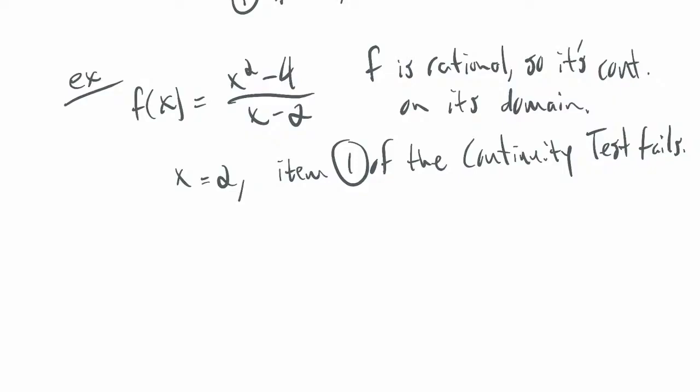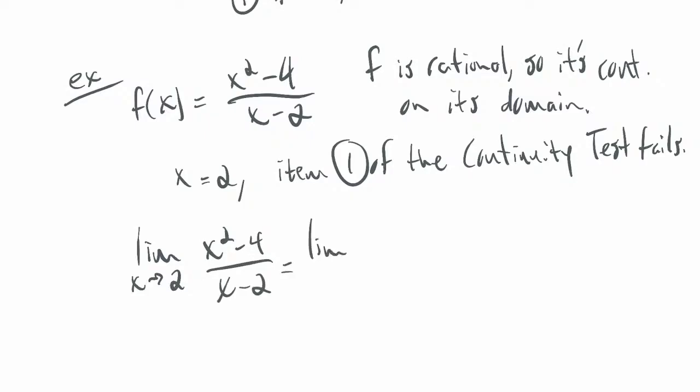So we've already worked out what this two-sided limit is. We've done it before. The limit as x goes to 2 of x squared minus 4 over x minus 2 equals the limit as x goes to 2 of the top factors, x minus 2 times x plus 2 over x minus 2.